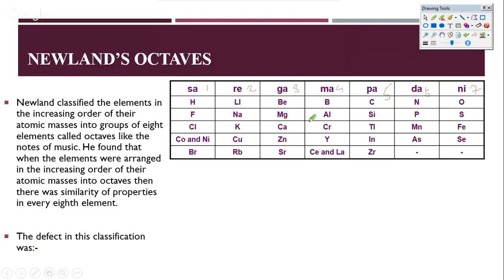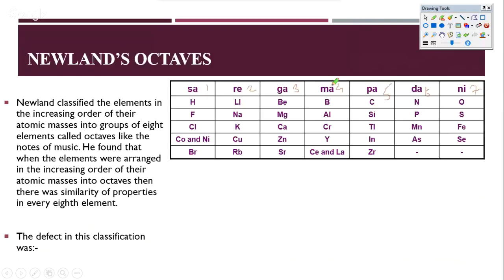So Newland classified all the elements in terms of eight, and in those days the idea of octet was just coming up. Pauling was the first to really give this idea of octet. In fact, noble gases were not known. It was almost at the end of the 18th century that the first noble gas was found.